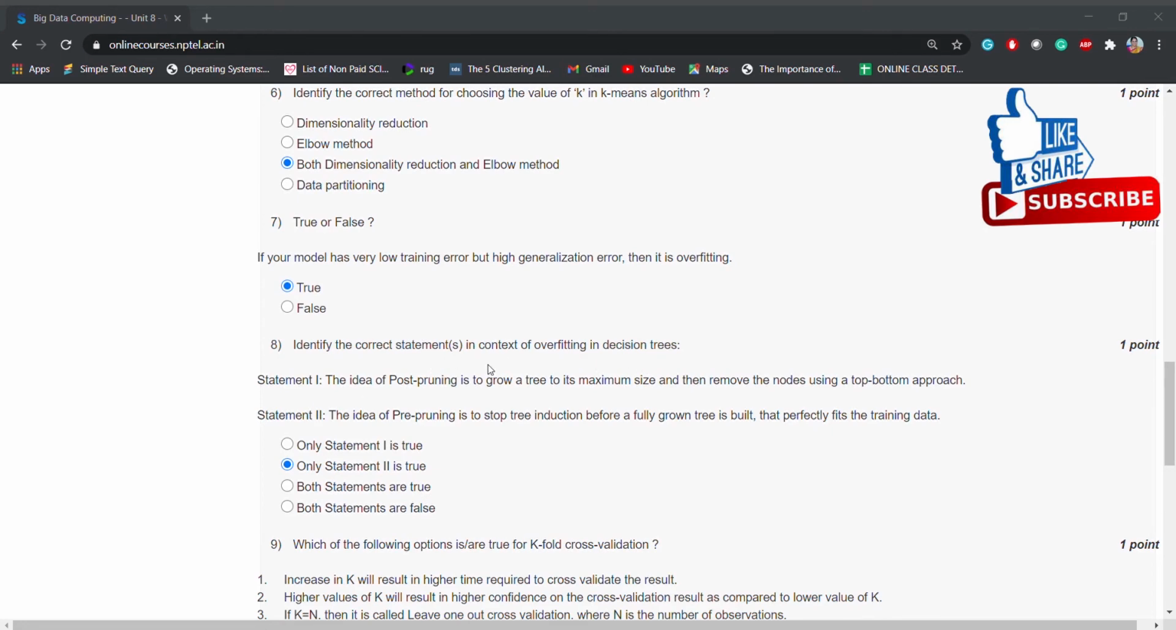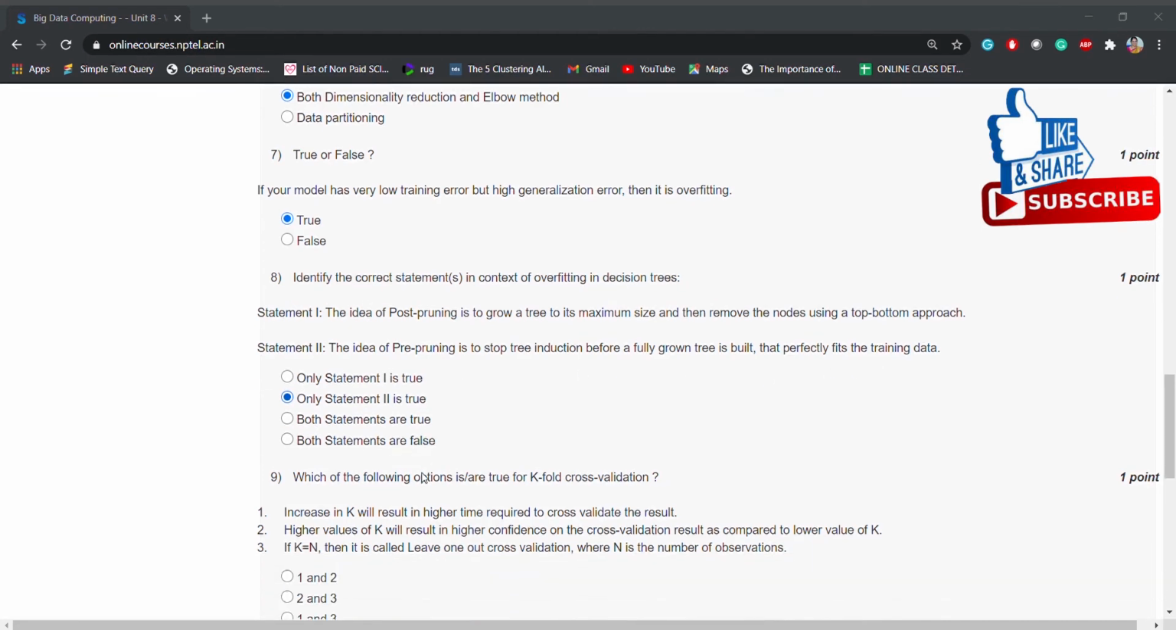Coming to the eighth question, identify the correct statements in the context of overfitting in decision trees. Statement 1. The idea of post-pruning is to grow a tree to its maximum size and then remove the nodes using the top-bottom approach. Statement 2. The idea of pre-pruning is to stop tree induction before a full-grown tree is built that perfectly fits the training data. So only statement 2 is true.